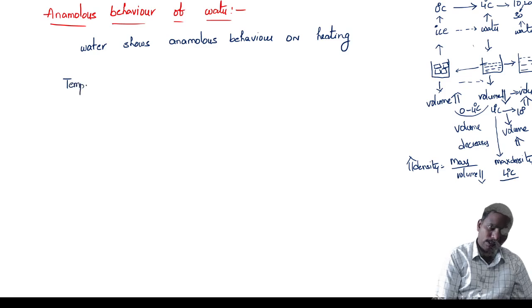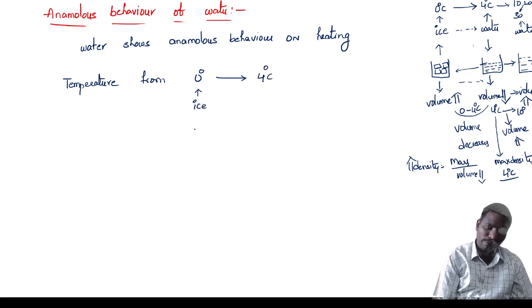Temperature from 0 degrees centigrade to 4 degrees centigrade. What is happening? 0 means it is in the ice format. Volume is high. 4 degrees centigrade means water format. Whenever it is in the water format, the volume is less.